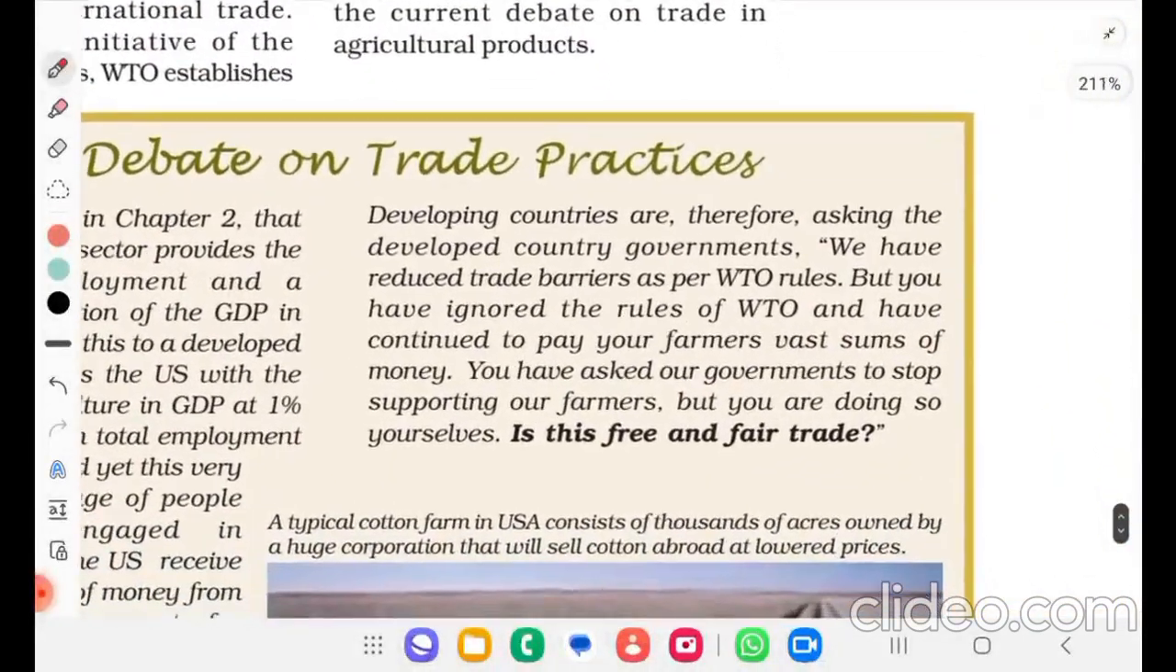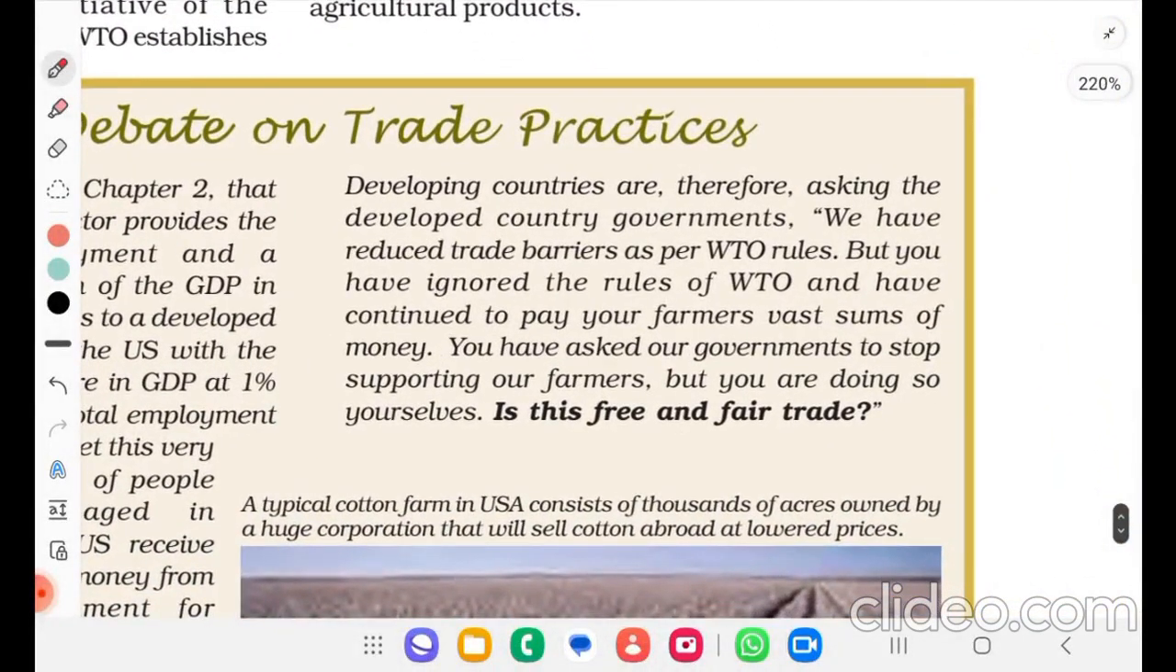Developing countries are therefore asking the developed countries' governments: we have reduced trade barriers as per WTO rules, but you have ignored the rules of WTO and have continued to pay your farmers vast sums of money. You have asked for governments to stop supporting our farmers, but you are not doing so yourselves. Is this free and fair trade?